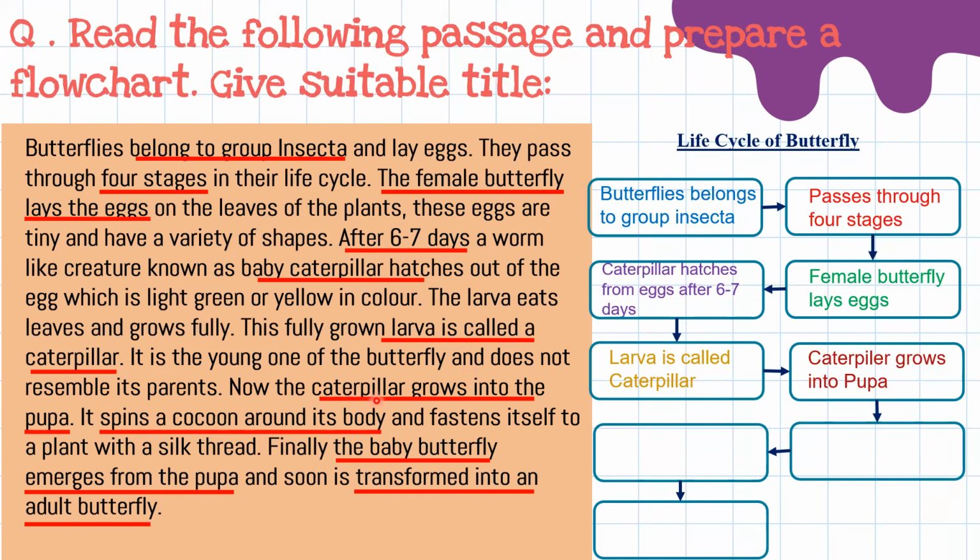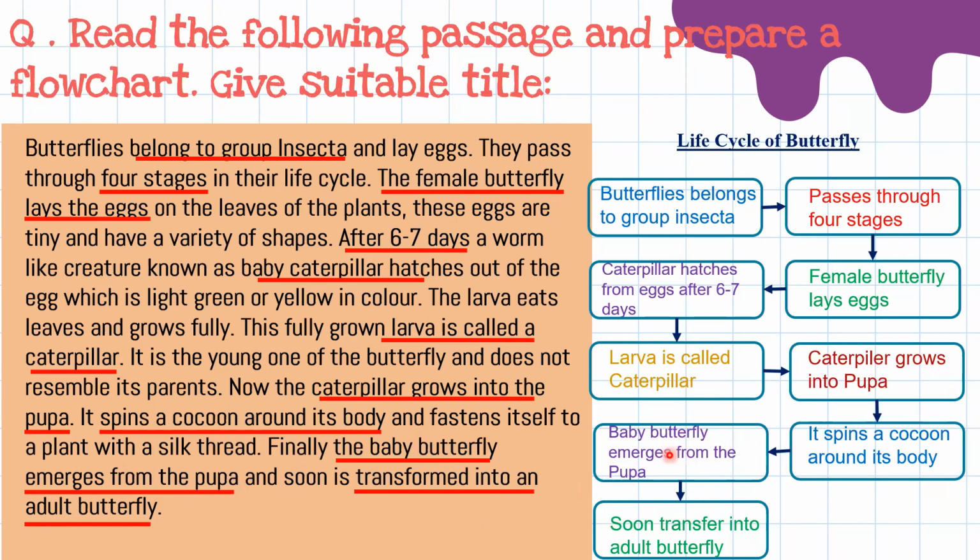This point we have written. The next point is it spins a cocoon around its body. Next point is baby butterfly emerges from the pupa, that we have written here. And last is soon transforms into adult butterfly.